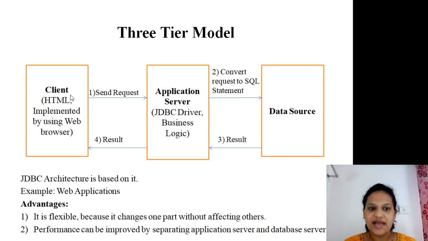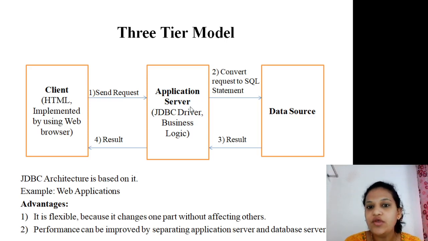Okay, I will explain how it works. First, the client side includes the HTML, that means all the front end of your application is stored on the client side, and it can be implemented using a web browser. When the client sends a request, this request is transferred to the application server.